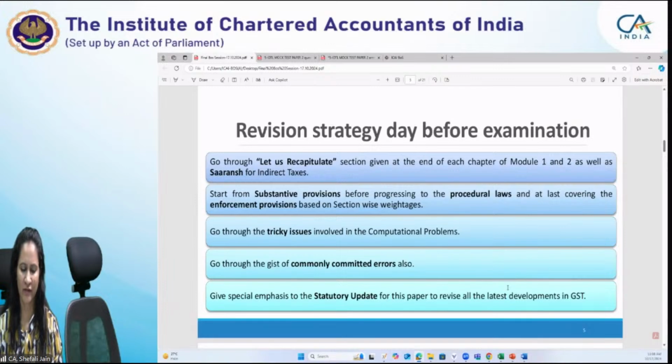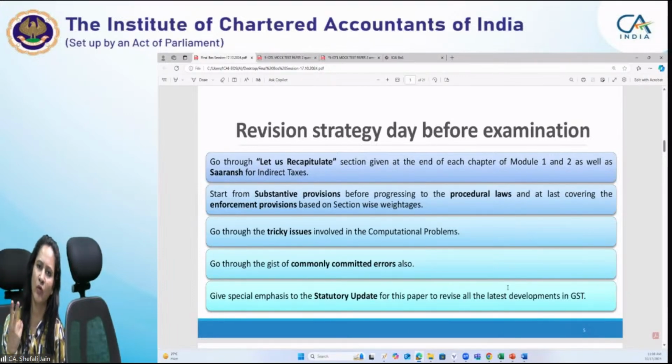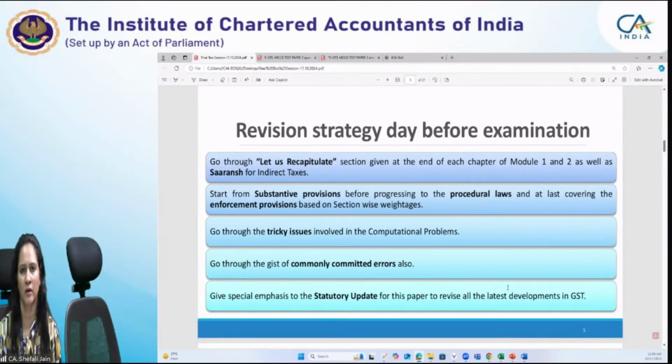But yes, we will advise you to first go through GST as it carries a higher weightage. It carries the weightage of 80 marks. So you may complete GST first. Rest, it depends upon your wish as well. So first of all, go through the substantive provisions, then move to the procedural law, and at last cover the enforcement provisions. This sequence basically follows the section-wise weightage as well.